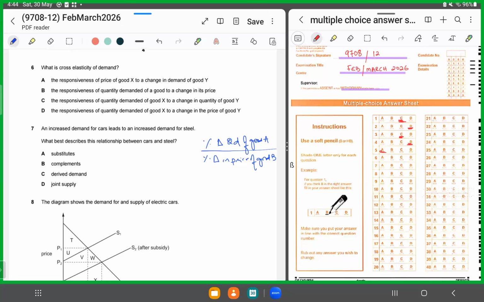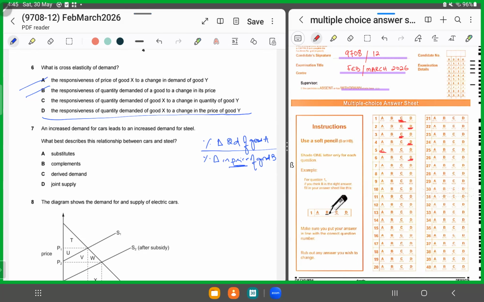So now keeping that definition in mind, what is the correct option? Responsiveness of price of good X to a change in demand of good Y? No. The responsiveness of quantity demanded of a good to a change in its own price? No. That's price elasticity of demand. C says the responsiveness of quantity demanded of good X to a change in quantity of good Y. No, it has to be price in the denominator. So it is D, where the responsiveness of quantity demanded for good X to a change in the price of good Y. So we'll shade in D as the correct answer.